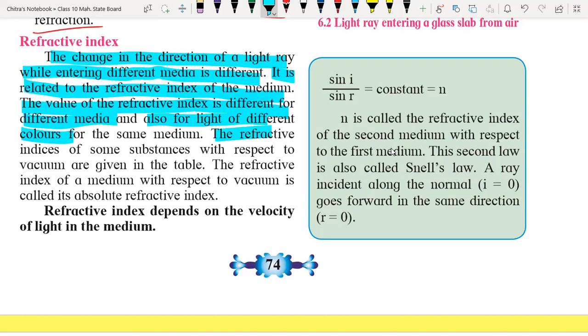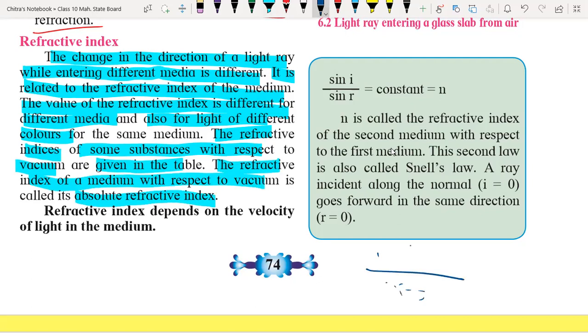The refractive indices of some substances with respect to vacuum are given in the table. I'll show you that. The refractive index of a medium with respect to vacuum is called the absolute refractive index. Suppose this is the atmospheric air and here we have the vacuum.